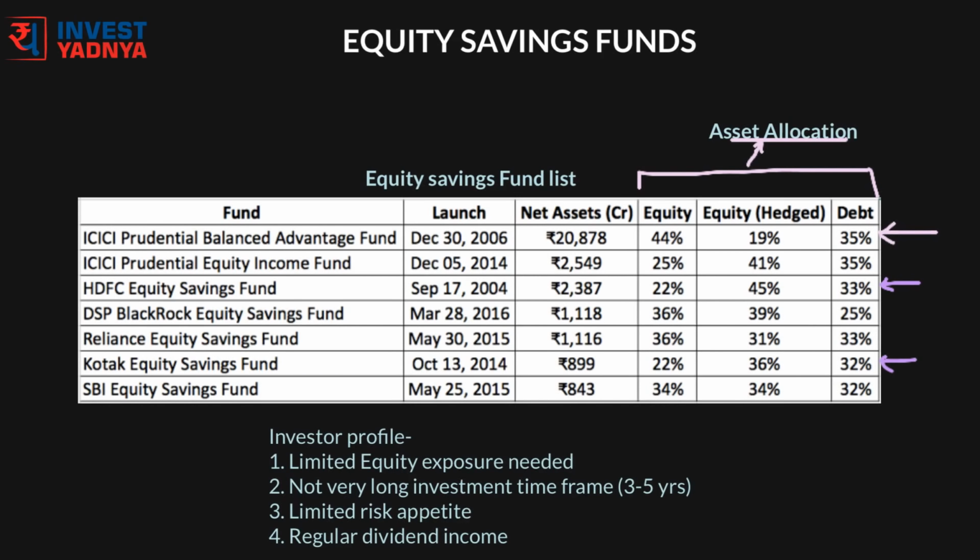Equity savings funds are suitable for those looking for some equity exposure but do not have a very long-term time frame to invest. They suit those with limited risk appetite and looking for less uncertainty in returns. Many of these funds seek to provide regular dividend income, although they are not mandated to do so. We would suggest using them for intermediate term financial goals like 3 to 5 years, as well as conservative monthly income options. They still carry some amount of risk as they aim for capital appreciation from the pure equity side.